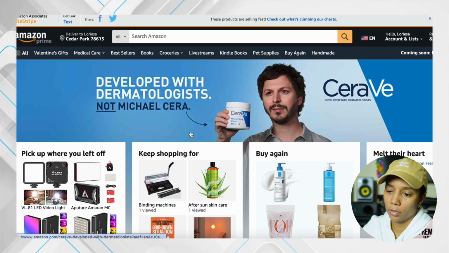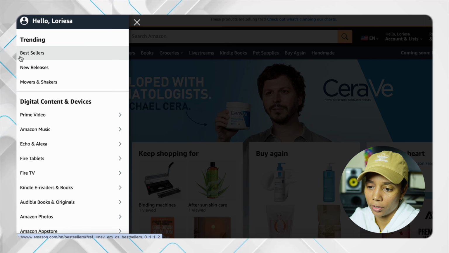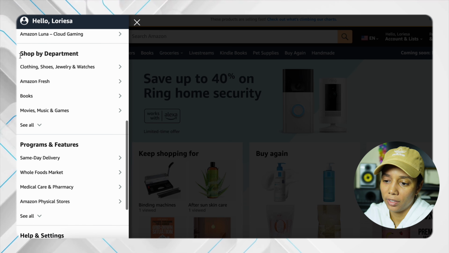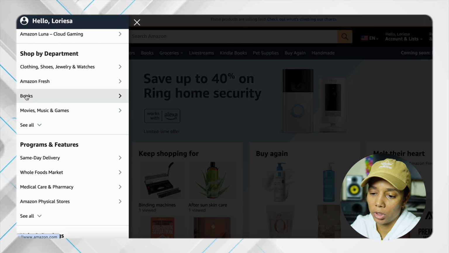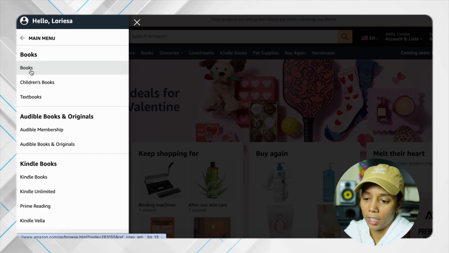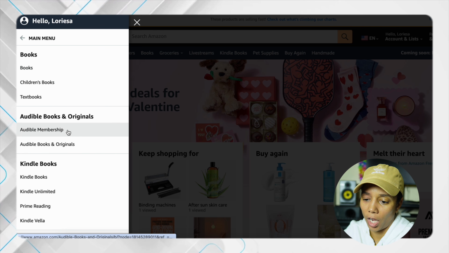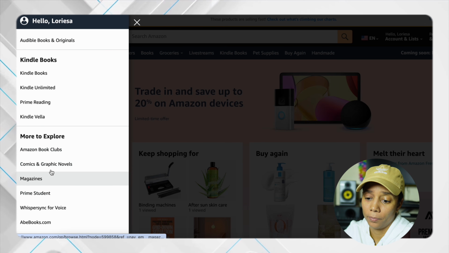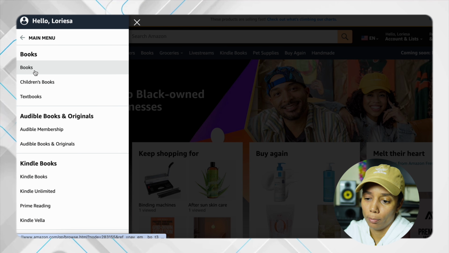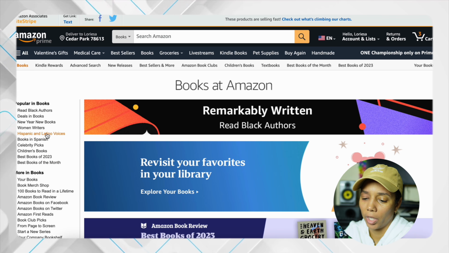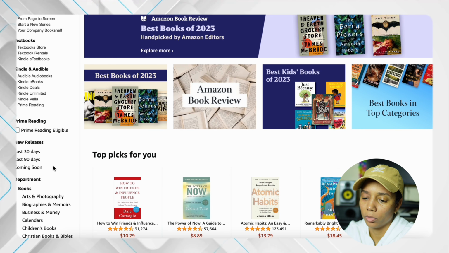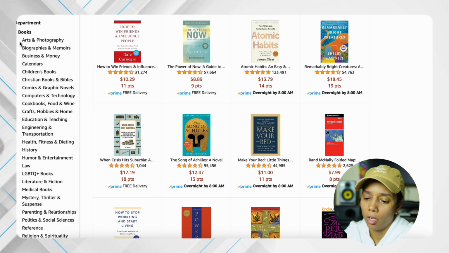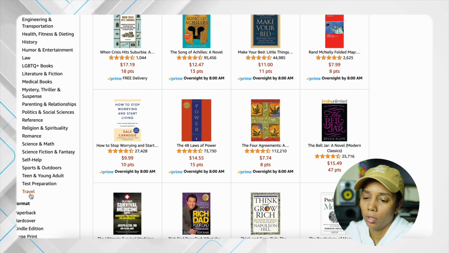So let's go to Amazon. We go over here to the All section and let's go down to Shop by Department. What we want to do is just go ahead and click on books and click on books again. As you see, there's Audible, there's Kindle, which is ebooks, and there's more to explore. But what we want to do is go ahead and click on books. And you see this stuff at the top right here. What you want to do is go ahead and scroll down and go to Department. And this entire list, starting from Arts and Photography all the way down to Travel, are niches.